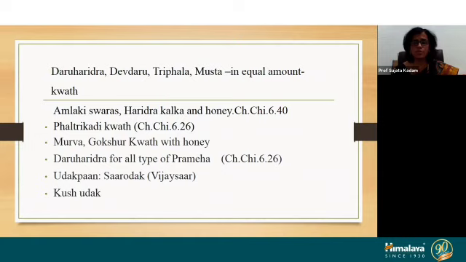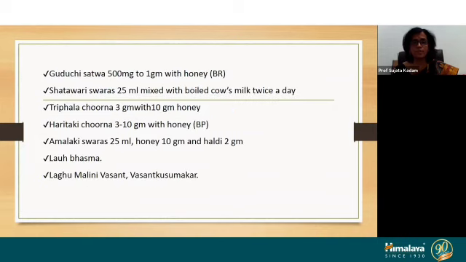That is very beneficial to lower down the sugar, and Kusha Udaka also can be advised. Yes, Guduchi Sattva, Shatavari Swaras, then Triphala Churna, Haritaki Churna, Amalaki Swaras, these all can be used as per the patient's need and the symptoms, whatever symptoms she is having.